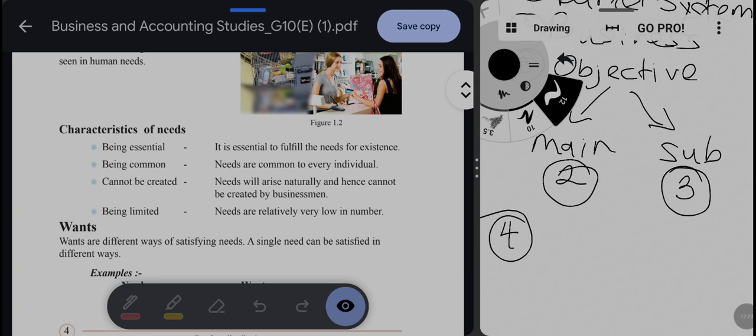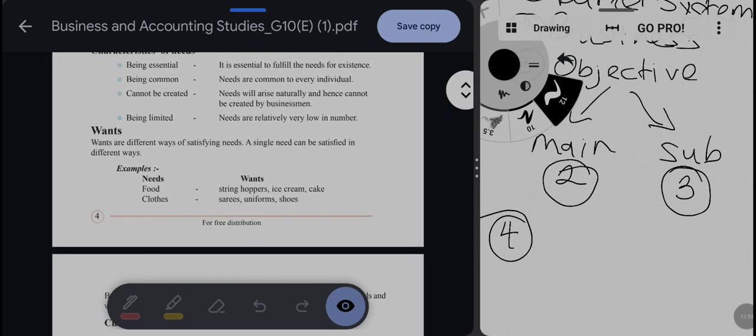So it is common and essential. It cannot be created. A need arises naturally, so it cannot be created by the businessman. Being limited: we have a limited set of needs, like food and shelter.